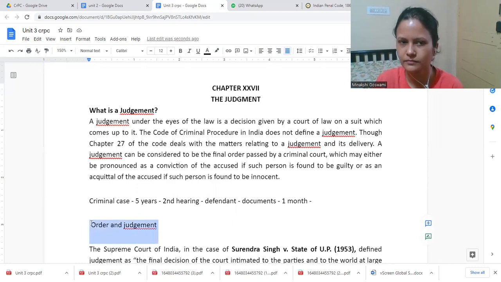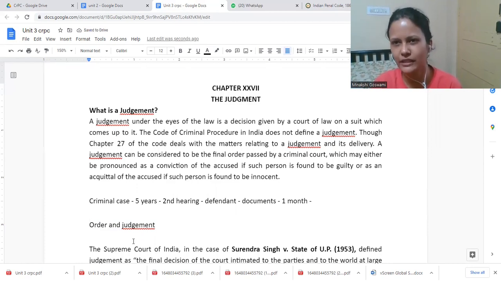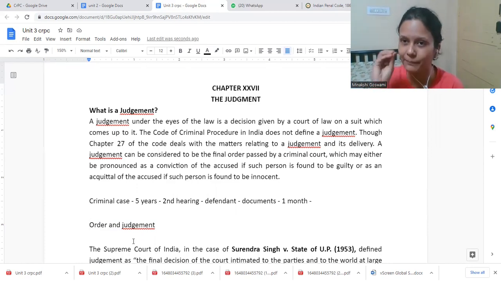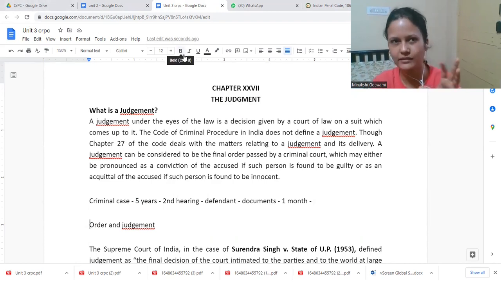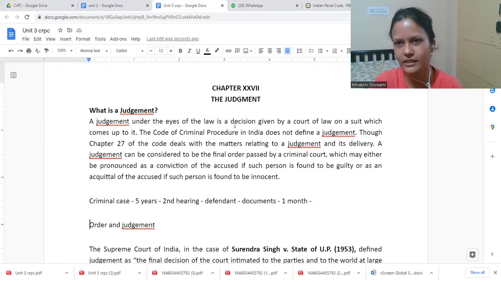In every hearing, the court would say something. What happened in the hearing would be written, and that is nothing but order. If you see any kind of court case, you would see the orders also attached.